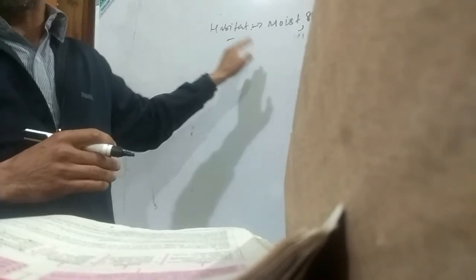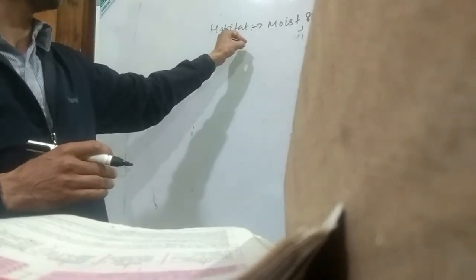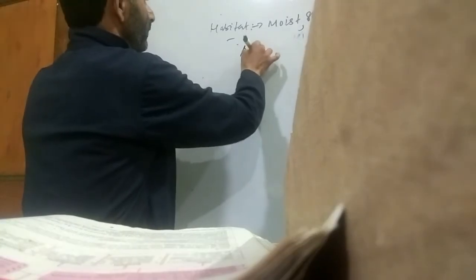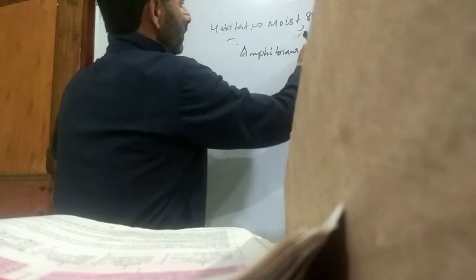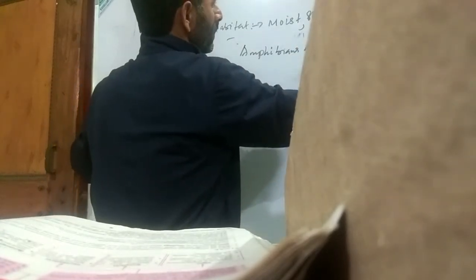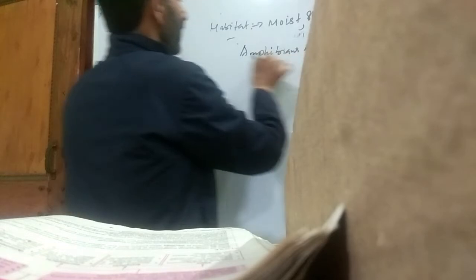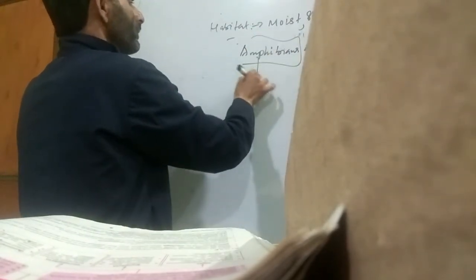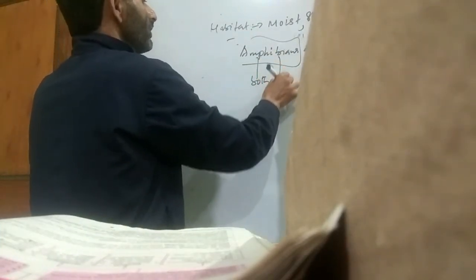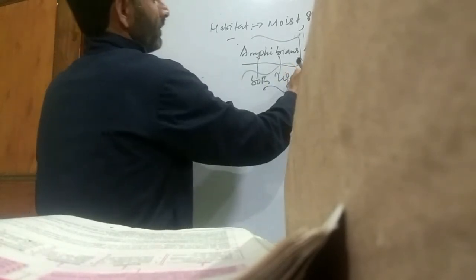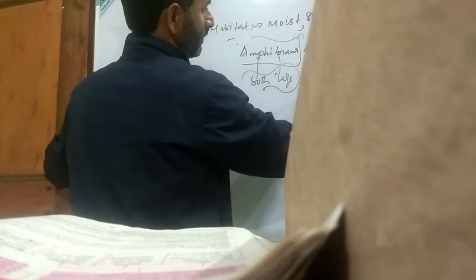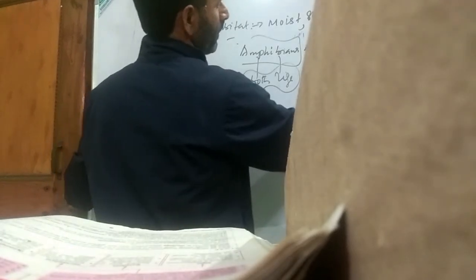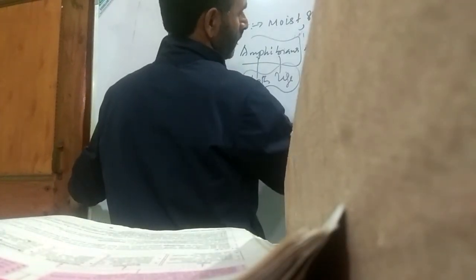In this respect, bryophytes are called amphibians of the plant kingdom. Amphibian means both, bios means life. That is, they have dual life. Dual life means that they can live in water. Water is essential for them.